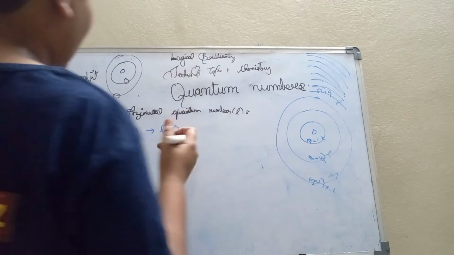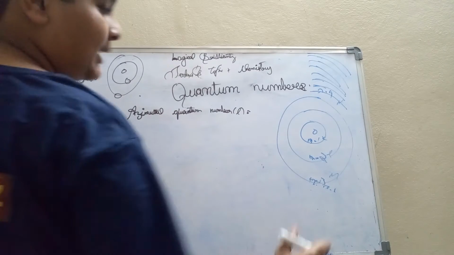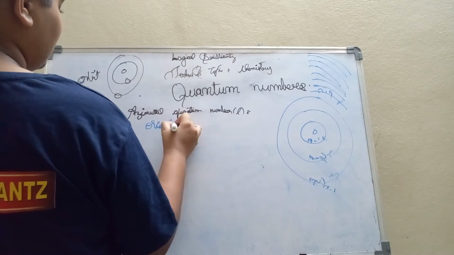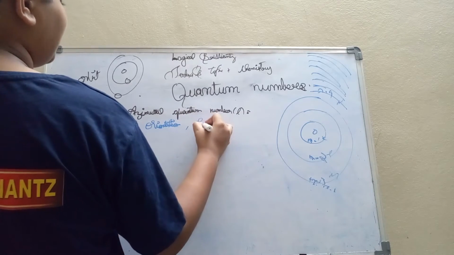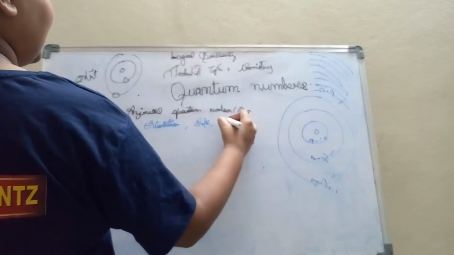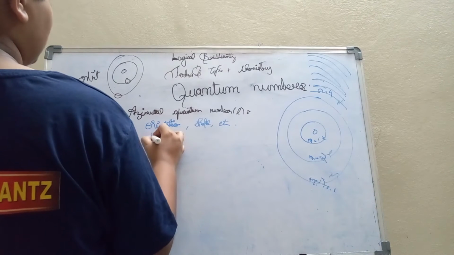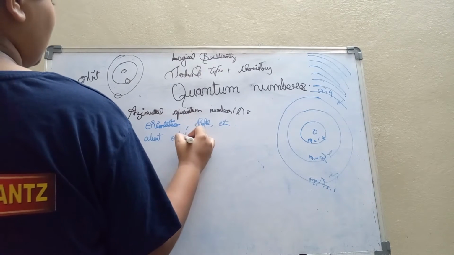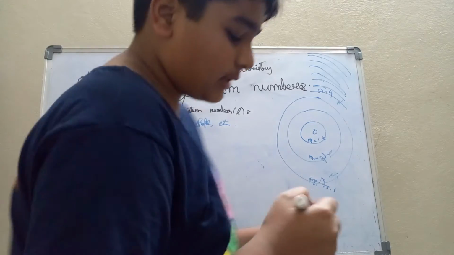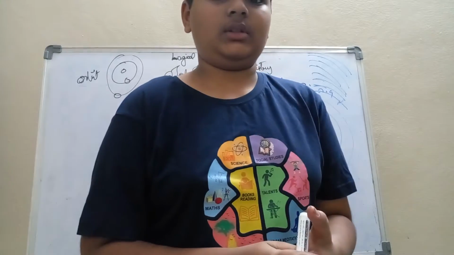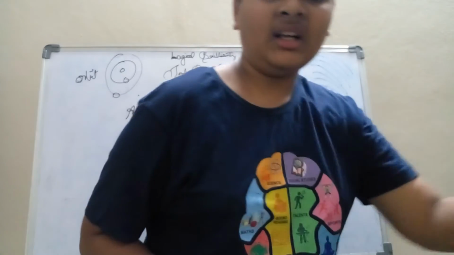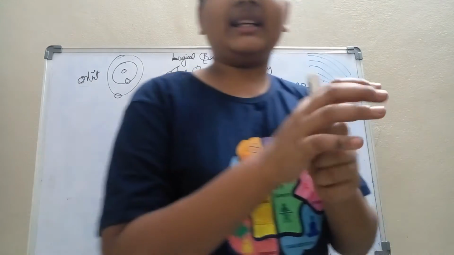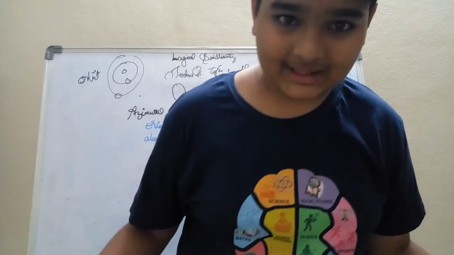What is the azimuthal quantum number? It describes the orientation or shape of orbitals. It gives complete information about orbitals. What is the principal quantum number? It describes the position, where the electron is found.